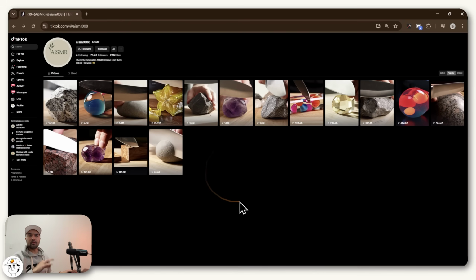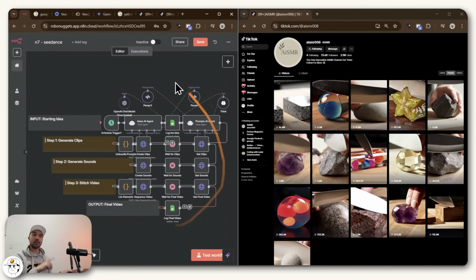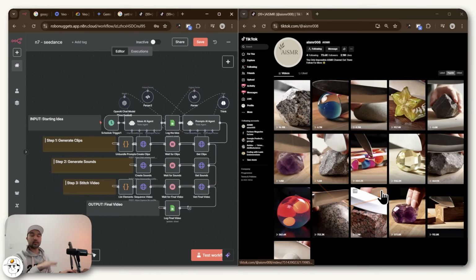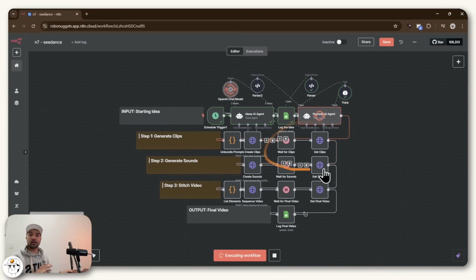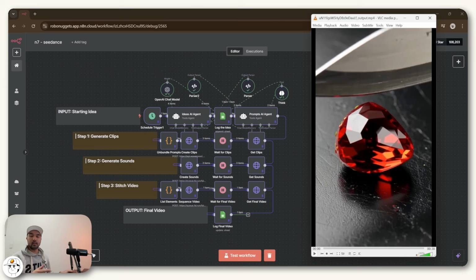And they only have a few videos here so far, but already at 70,000 followers. So you can just imagine if you have a video automation like this powering this account, how impactful this would be. Because what you can do is set up this workflow once and it will generate new video ideas for you every day or even every hour, complete with video prompts that are then passed along to the Seedance model to generate clips along with sounds that match those clips that are then stitched together to create videos like this.